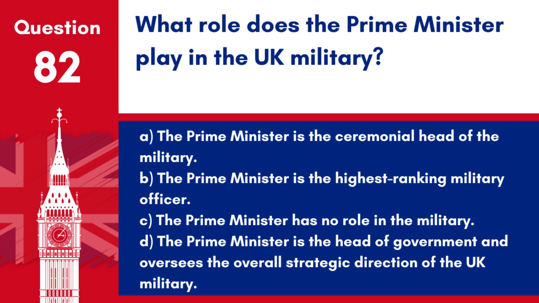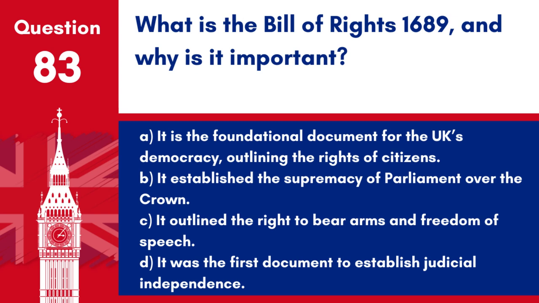Answer: D. The Prime Minister is the head of government and oversees the overall strategic direction of the UK military. The Prime Minister has ultimate responsibility for the defence of the UK and its strategic military decisions. Question 83. What is the Bill of Rights 1689, and why is it important?